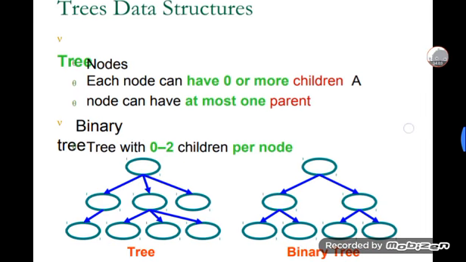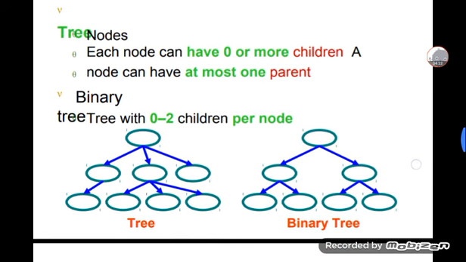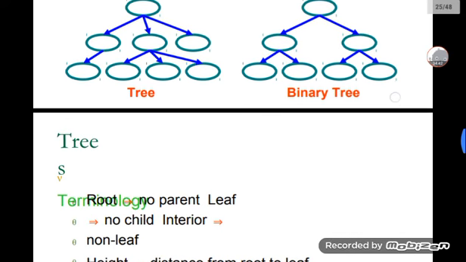Tree data structure: a tree has nodes. Each node can have 0 or more children, and every node can have at most one parent. A binary tree has 0 to 2 children per node. This is a picture as shown in the diagram: this is a tree and this is a binary tree.